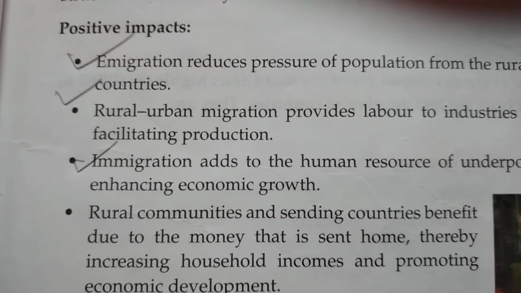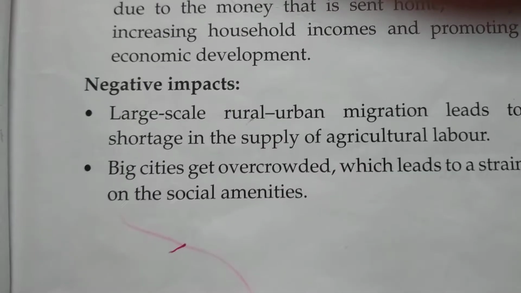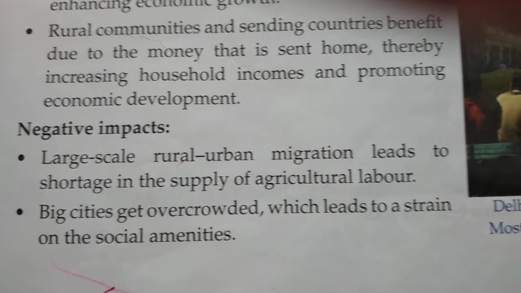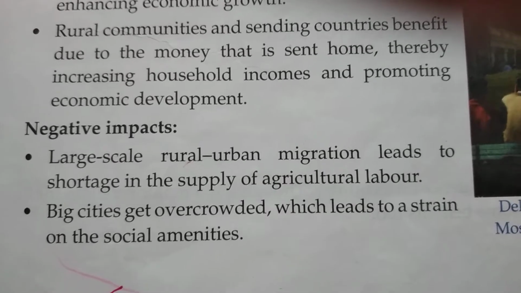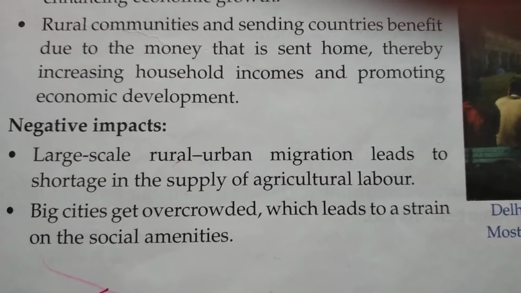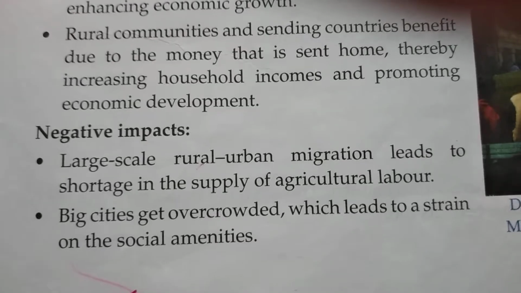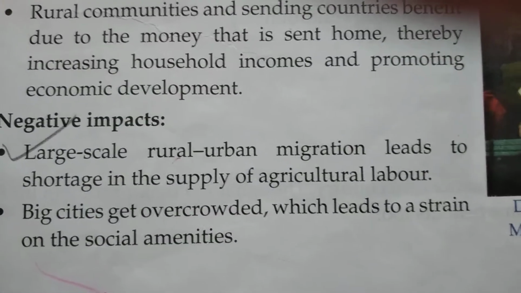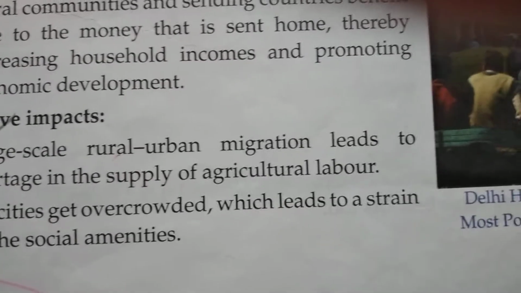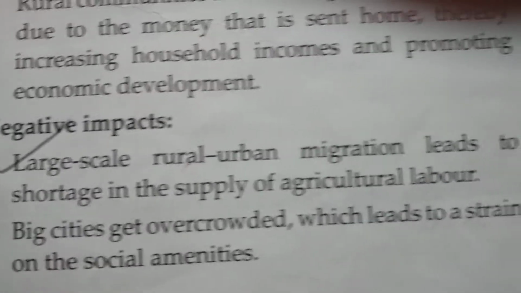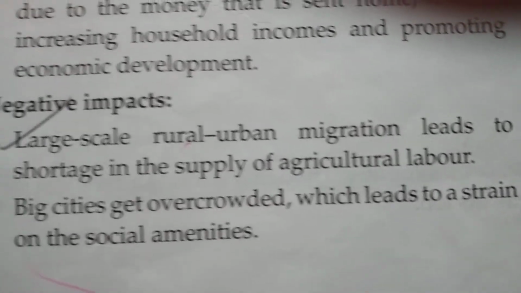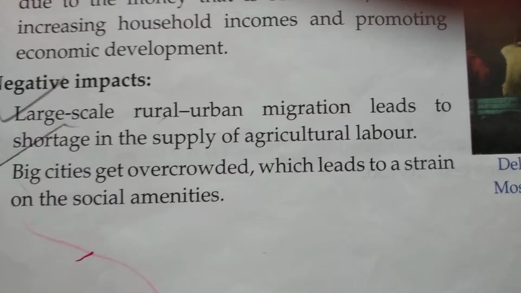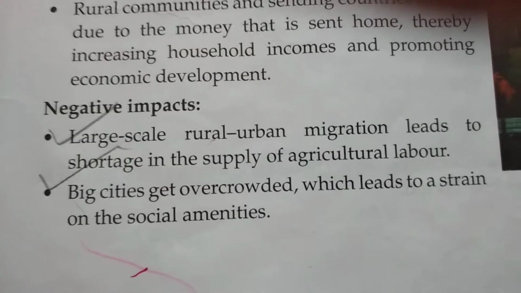Now we are moving on to the next question, that is, state some of the negative factors or some of the negative impacts of migration. I repeat, state some of the negative impacts of migration. So the first point we have to write, that is, large scale rural urban migration leads to shortage in the supply of agricultural labor. Next one, big cities get overcrowded, which leads to a strain on the social amenities.